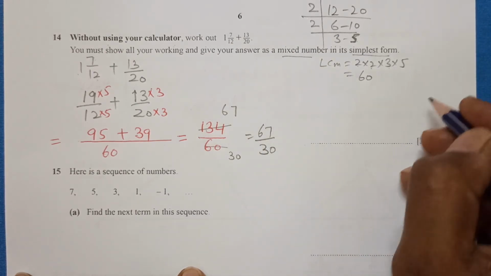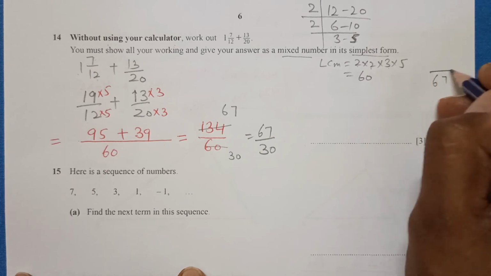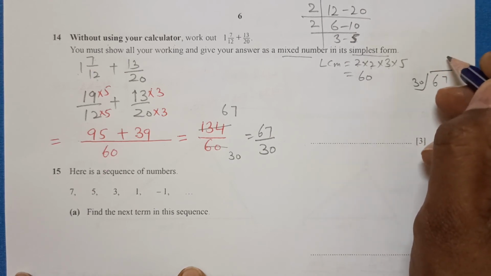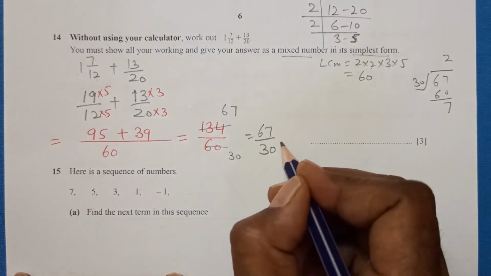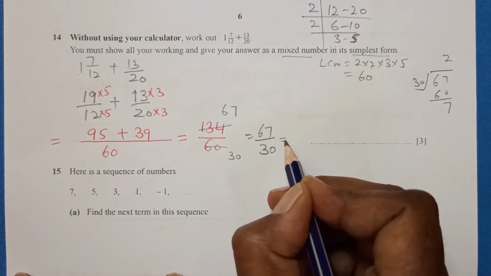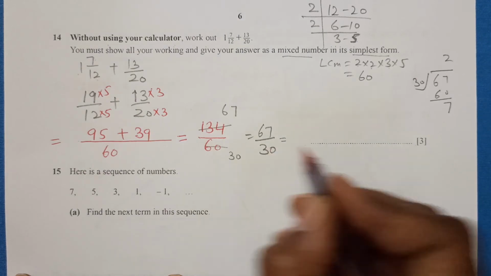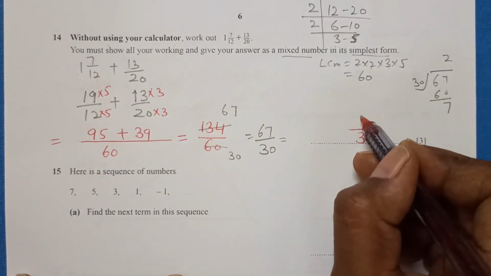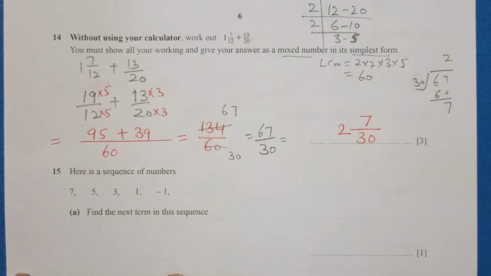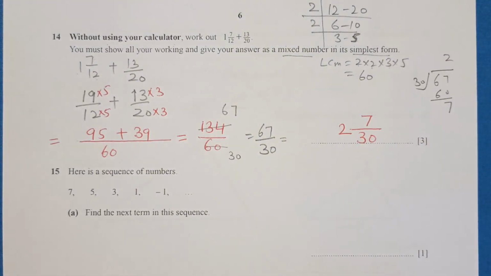Now divide 67 by 30: 2 times 30 is 60, so your remainder is 7. The 30 will always stay in the denominator, and the remainder always goes up. So this is the final answer for this question.